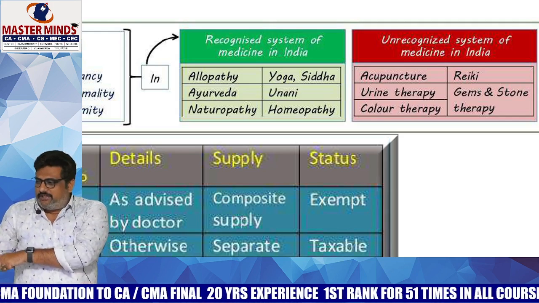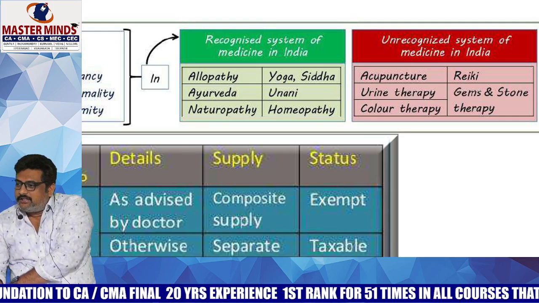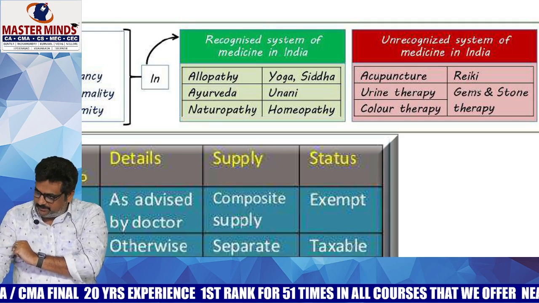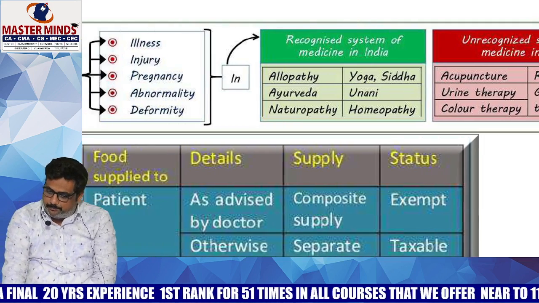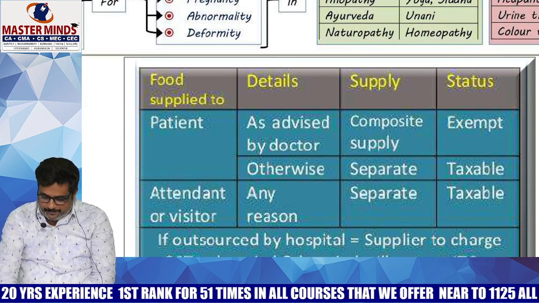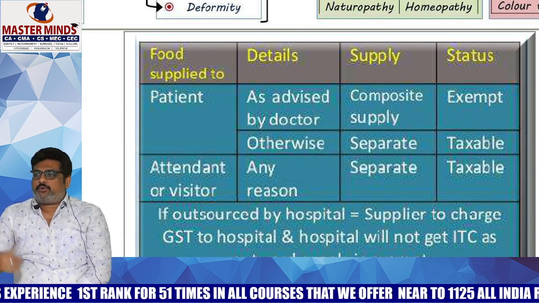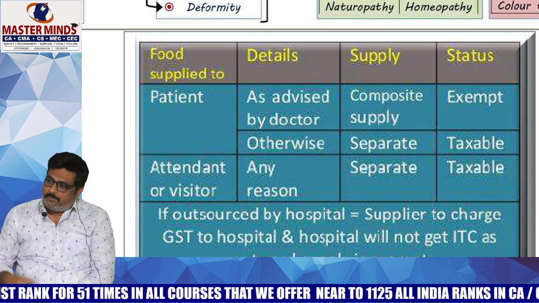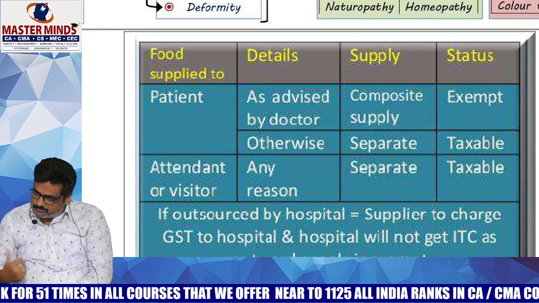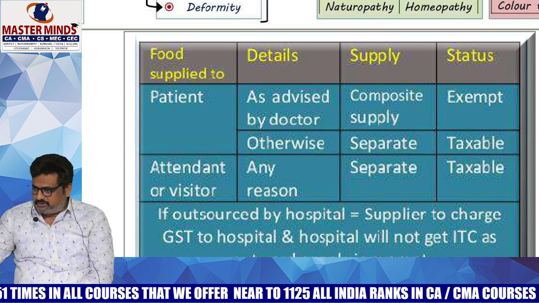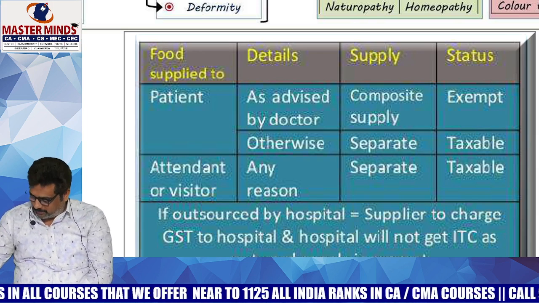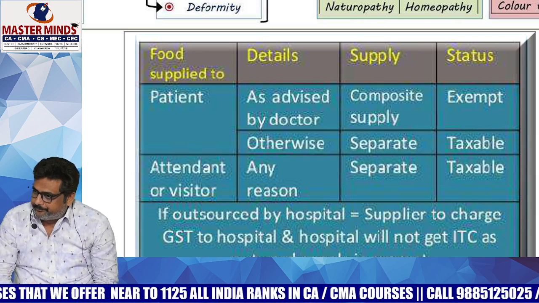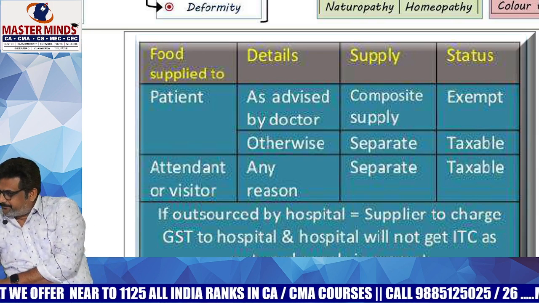And if at all, is there any GST that is leviable on that? Yes, ma, because that particular canteen is run by Ramesh Hospital. But still, food provided to patients is only exempted. If the canteen was outsourced to somebody else, like at Lalita Super Specialty Hospital in Guntur, whereas in Ramesh Hospitals the canteen was run by the hospital itself. But in Lalita Super Specialty, which is there for cardiology and neurology in Guntur, which is famous, the canteen was outsourced. In that case, is it taxable or exempted?